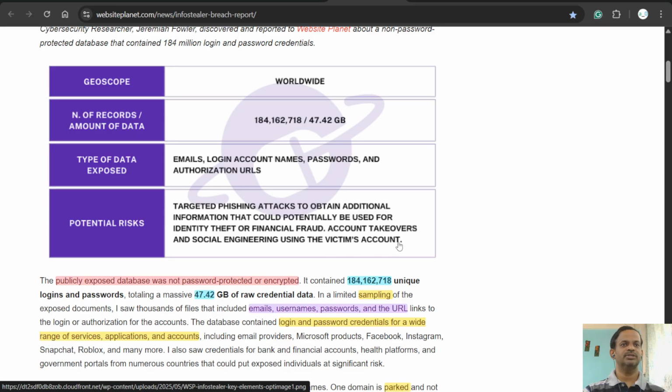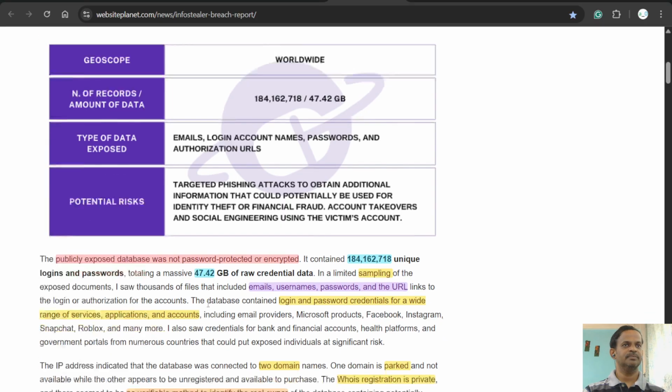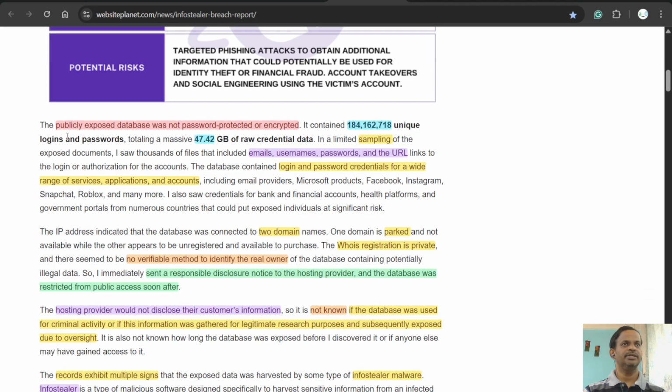So if hackers have access to your email and password, they can use social engineering to get hold of your financial portals. Also they can emotionally blackmail your friends or relatives to do the same, or they can damage your public image as well. So let's go into detail.